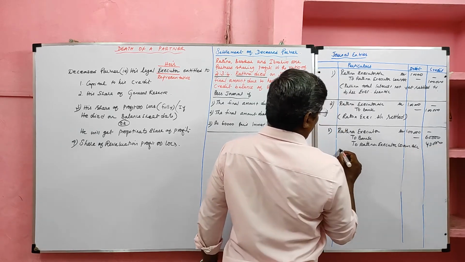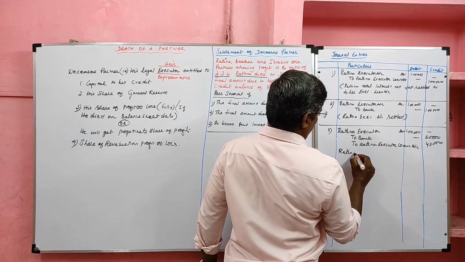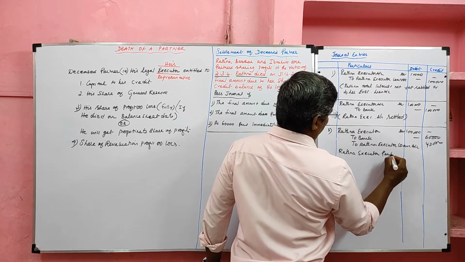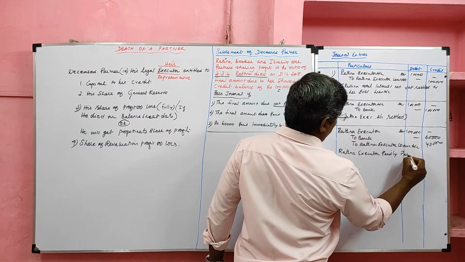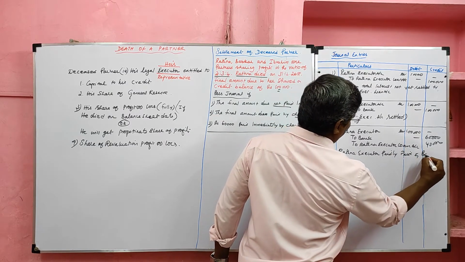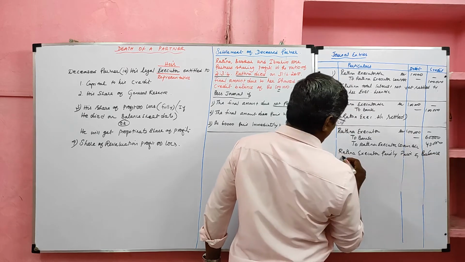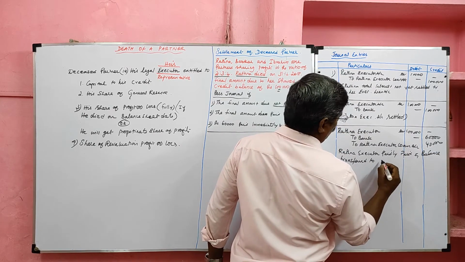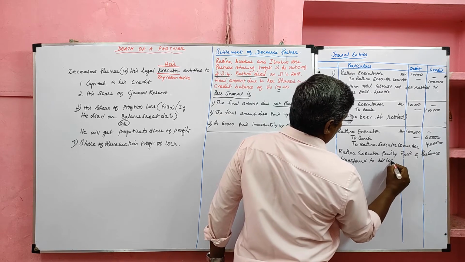Narration: Ratna executor partly paid and balance transferred to his loan account.